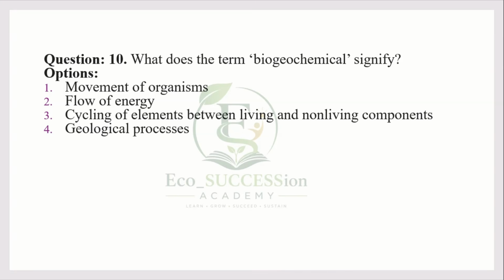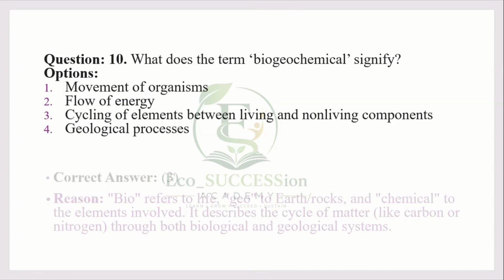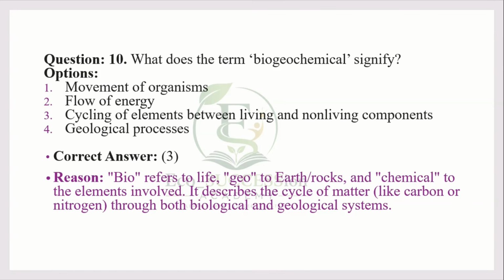Tenth question is, what does the term biogeochemical signify? Options: movement of organisms, flow of energy, cycling of elements between living and non-living components, geological processes. Correct answer is 3. Reasons: bio refers to life, geo refers to rock or earth, and chemical refers to the elements involved. It describes the cycle of matter like carbon or nitrogen, how it enters from the soil to the earth, and from earth to the atmosphere, how the circular movement is happening. So this all goes through the biological and geological system. That's why it is called a biogeochemical cycle.